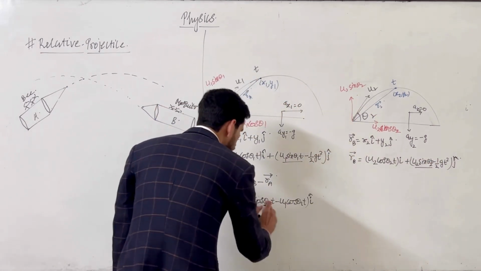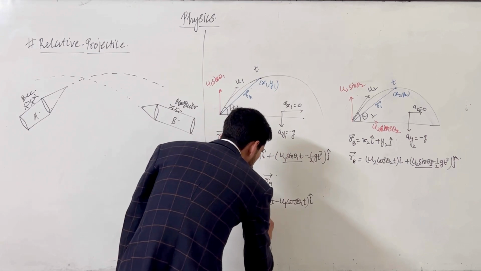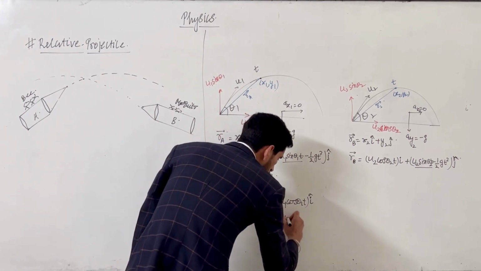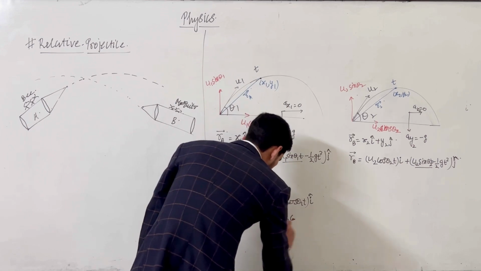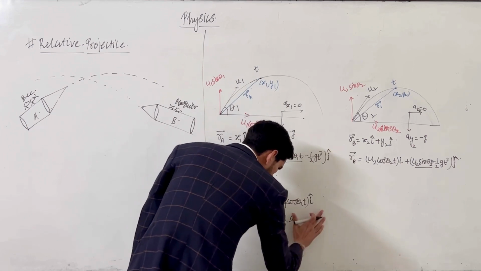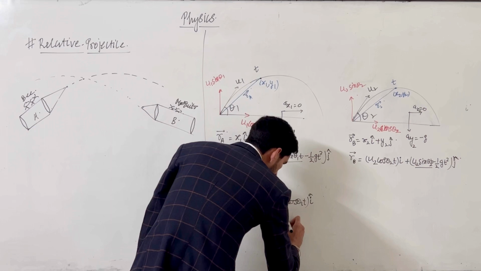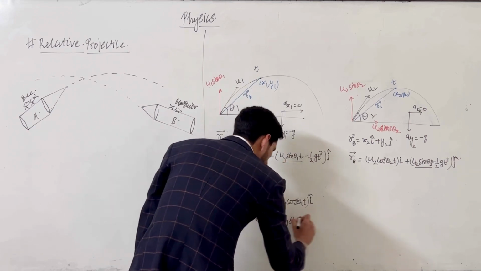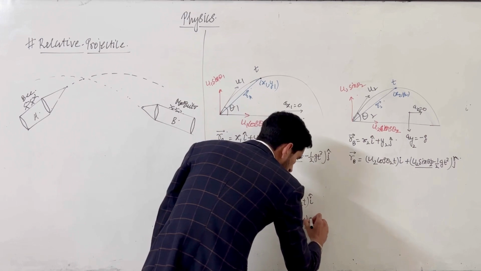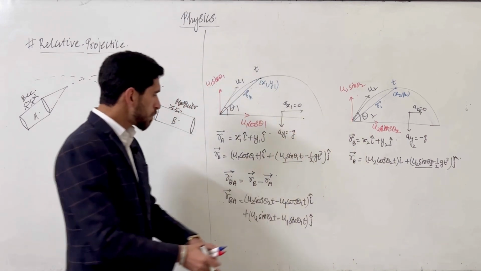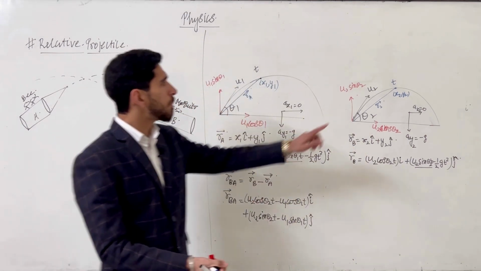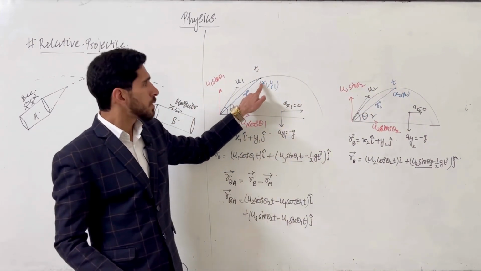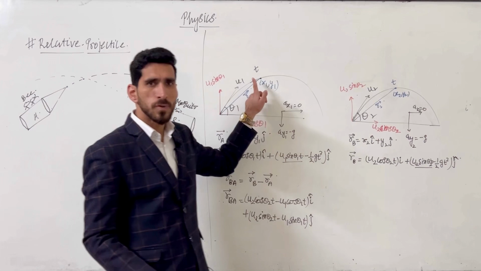So it becomes u2 sin theta 2 t minus u1 sin theta 1 t j cap. So this is the position of the second projectile with respect to the first one.